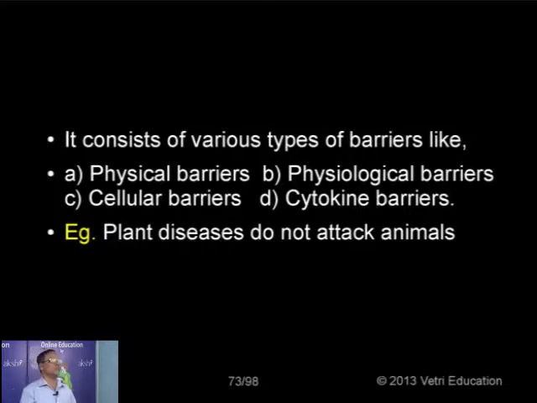For example, citrus canker, a bacterial disease attacking the citrus plants. That bacterium will not attack us because we have the resistant power against that citrus bacterium, the one which causes the citrus canker disease.